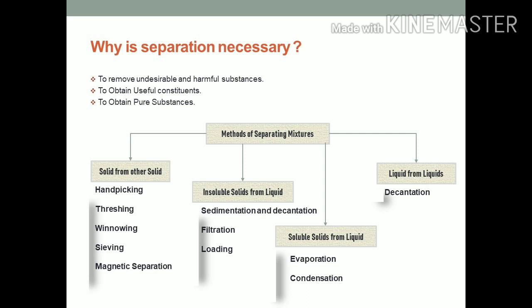Now we will understand the methods of separating mixtures. First of all, we will understand how we can separate solids from other solids by the methods of handpicking, threshing, winnowing, sieving, and magnetic separation. Now we will understand how we can separate insoluble solids from liquids by the processes of sedimentation and decantation, filtration, and loading. Now we will understand how we can separate soluble solids from liquids by the process of evaporation and condensation. How can we separate liquids from other liquids by the process of decantation?